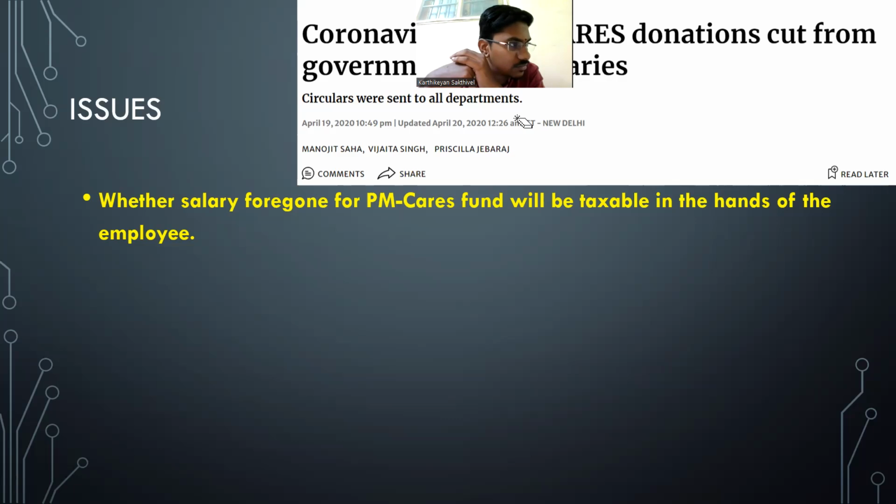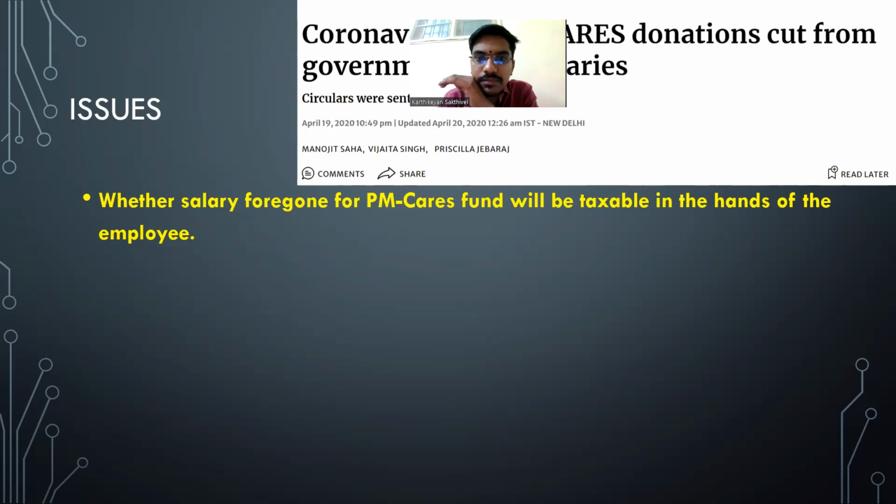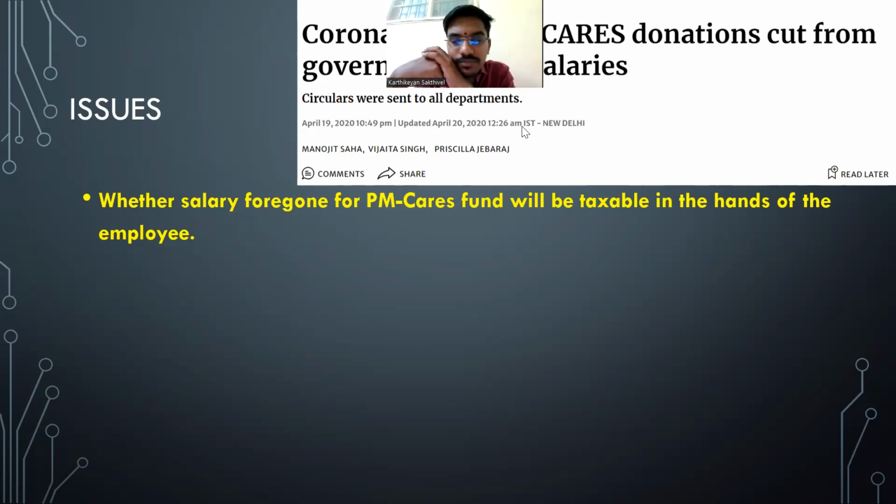Yes. First of all, once it is due, yes, it should be included. But one thing is that it's an application of income and not a foregoing. It does not exclude you from taxation. It is just an application of income. Maybe you can get a deduction if it is under 80G. Okay. Good one. Someone else?